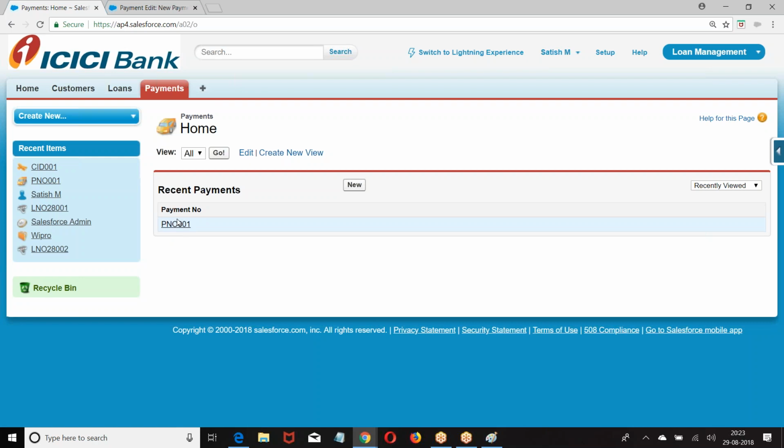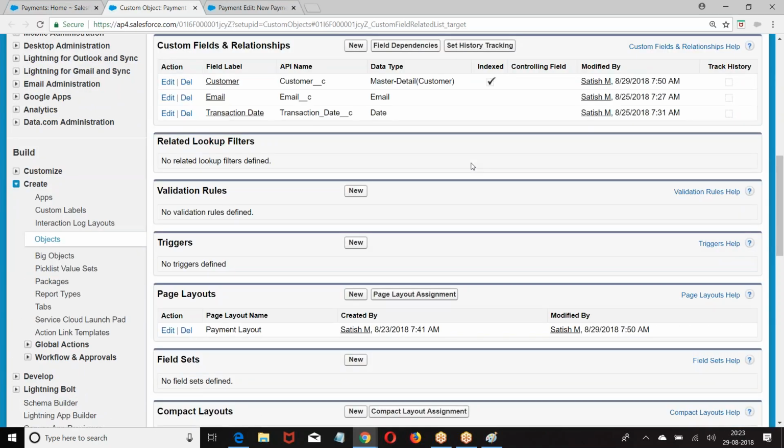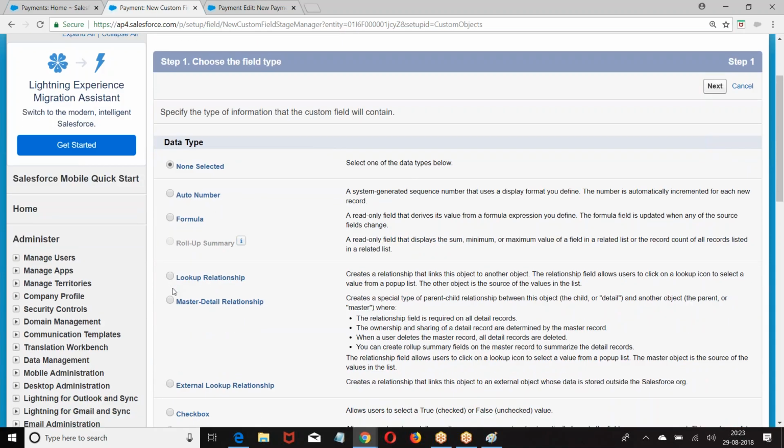Once I create a master detail field, the owner field is lost. Okay. Now, in the payment object, there is already data, right? Let me create one more master detail. The payment object is custom, but already there are some records in the payment object. I am trying to create one master detail field.